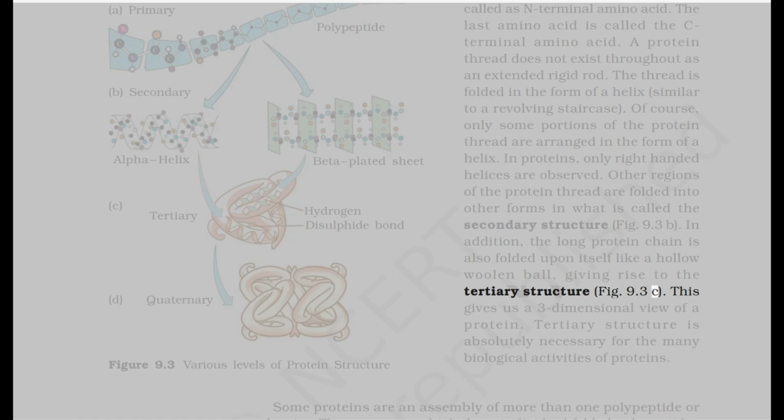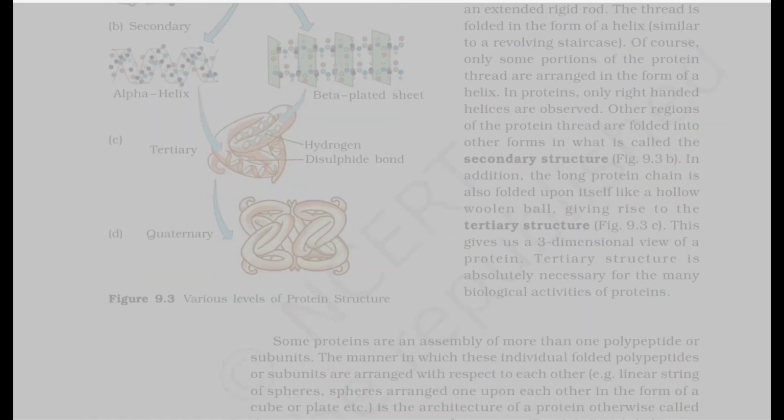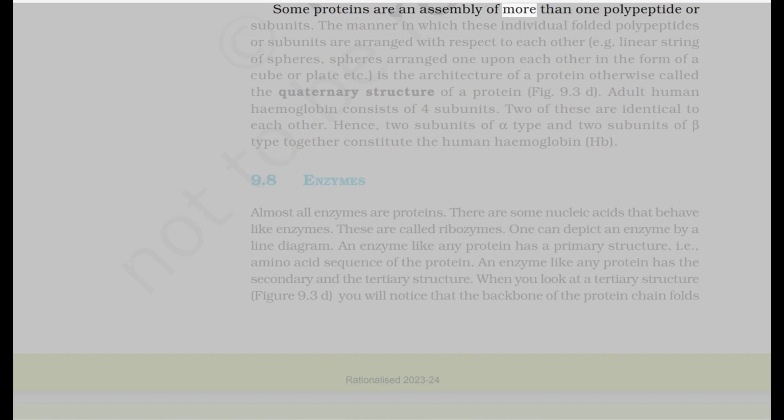Fig. 9.3c gives us a three-dimensional view of a protein. Tertiary structure is absolutely necessary for the many biological activities of proteins. Some proteins are an assembly of more than one polypeptide or subunits.